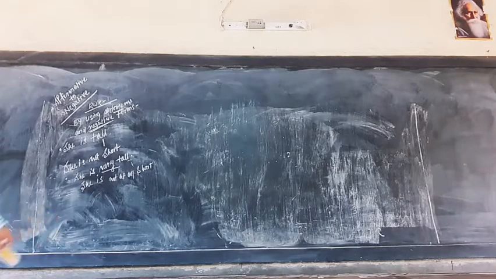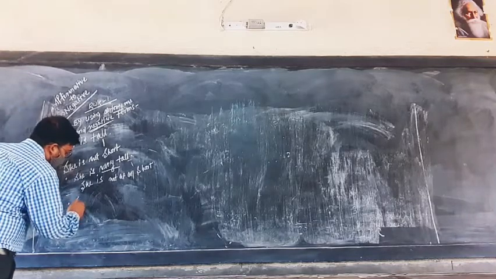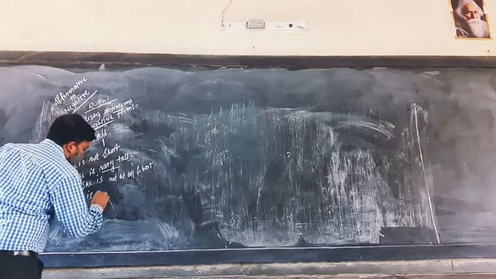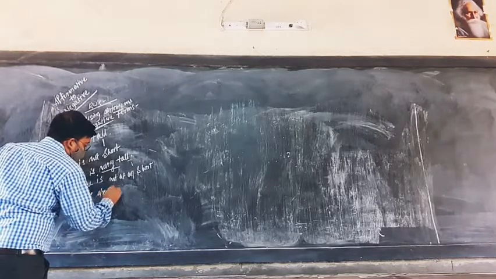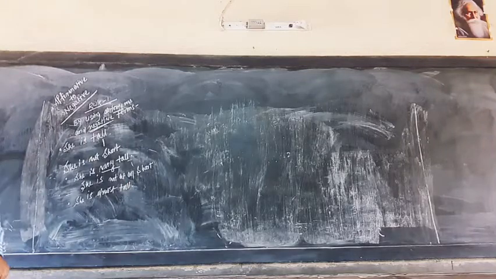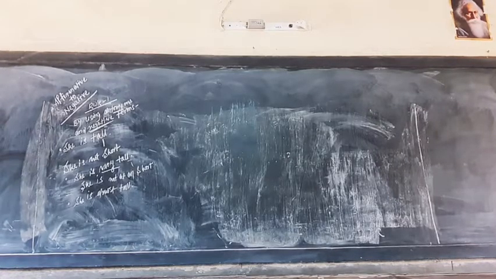Third, shall I give a sentence? "She is almost tall." What is the meaning of almost tall? Somehow she is tall, not very tall. Answer? I already told you the answer.